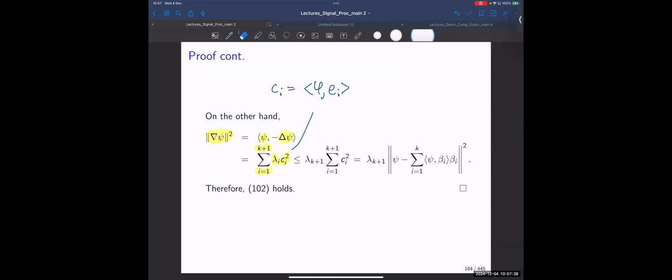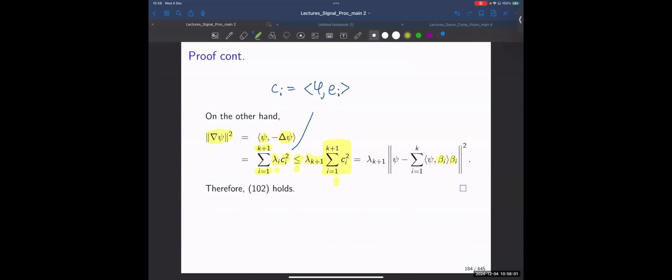Now what I can do is choose the largest eigenvalue of all, which would be nothing but lambda k plus one. I pull it out of the summation, and this is why I get this inequality here. Remember what this part is: this would be basically the error of projecting phi onto the B i elements.